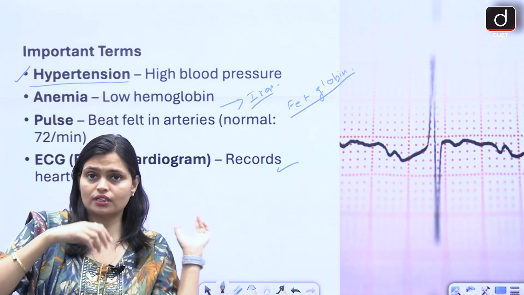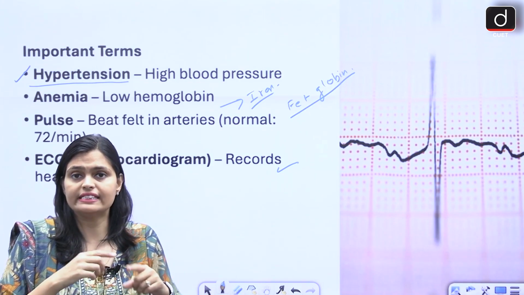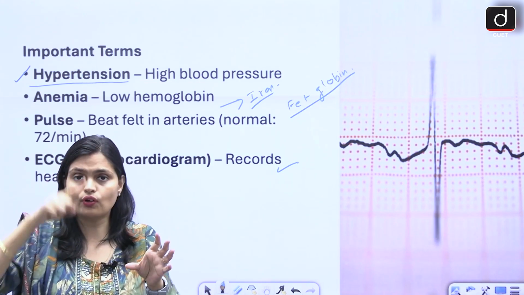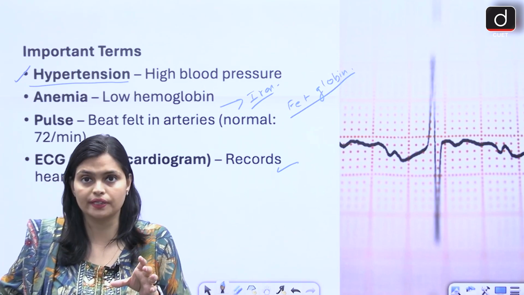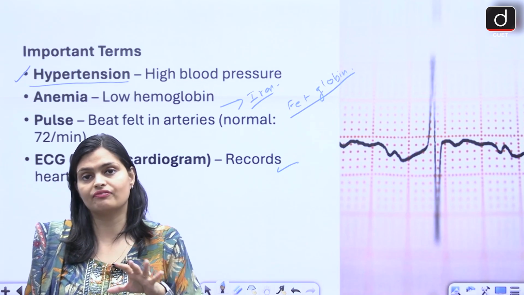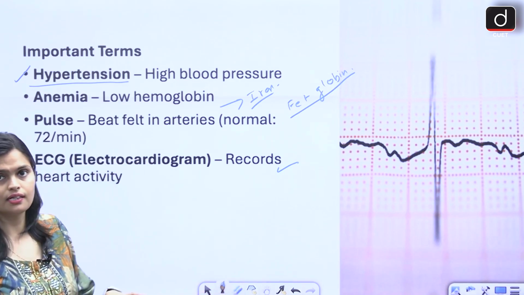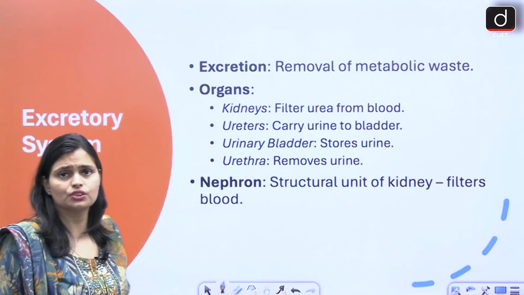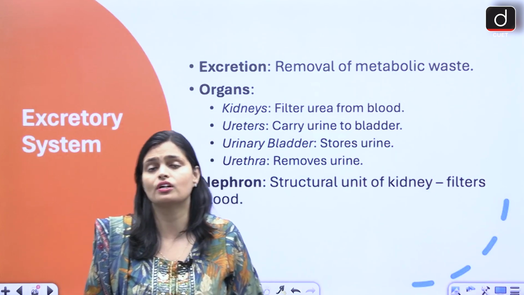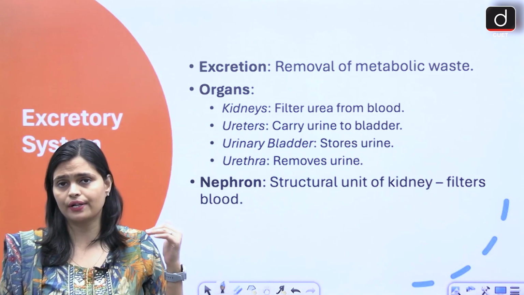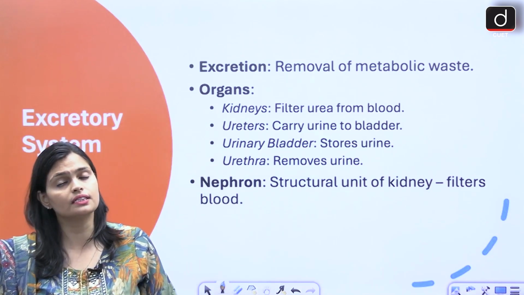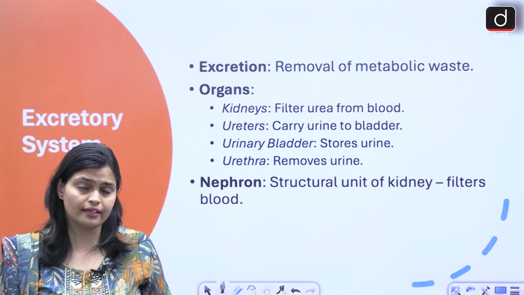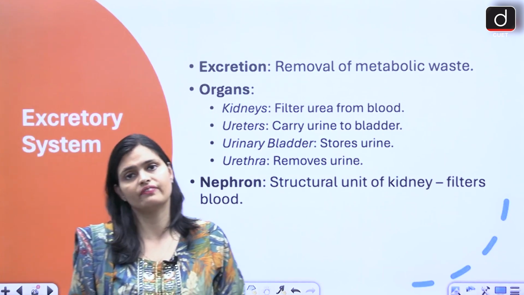So the graphical representation of ECG shows that contraction and relaxation only. For your exam you have to memorize the name, what ECG is, what its functions are, and these terms. They are not going to ask you in great detail, but yes, these terms are very important.